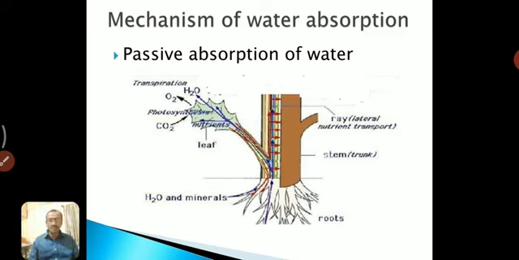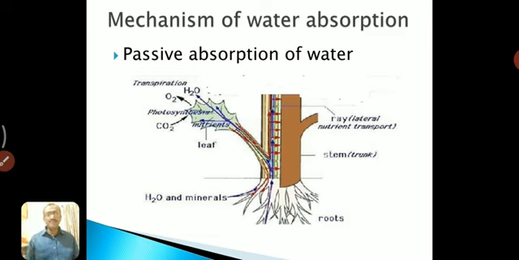In the entire process of water absorption, the root cells are simply passive, and hence it is known as passive absorption of water. Here a very negligible amount of objection is there, and most of the supportive points are there in this theory. Which are the supportive points? First point is the absorption and the transpiration of water are closely interlinked. As the rate of transpiration increases, water absorption also increases. There is a close relationship between water absorption and transpiration. Second, the rate of absorption of water is generally almost equal to the rate of transpiration.